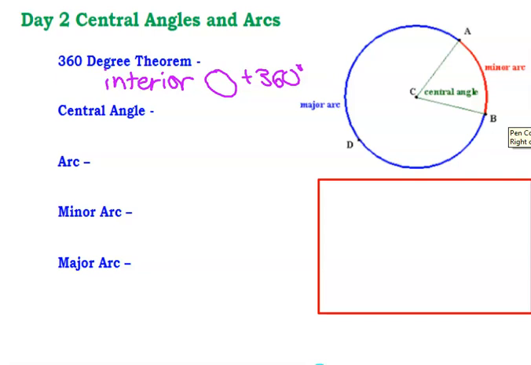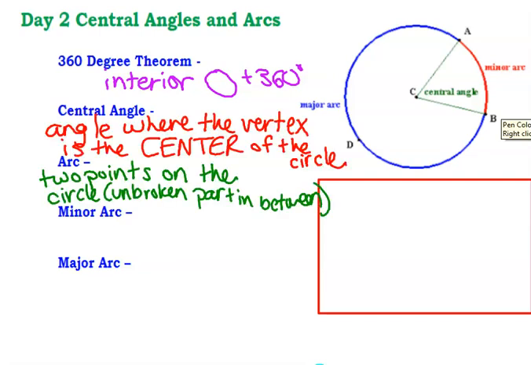A central angle goes from the center of the circle. So the central angle is an angle where the vertex is the center of the circle. So I paused just to write it all down.